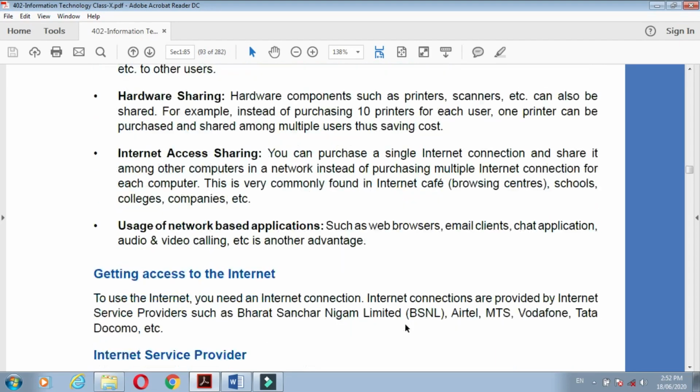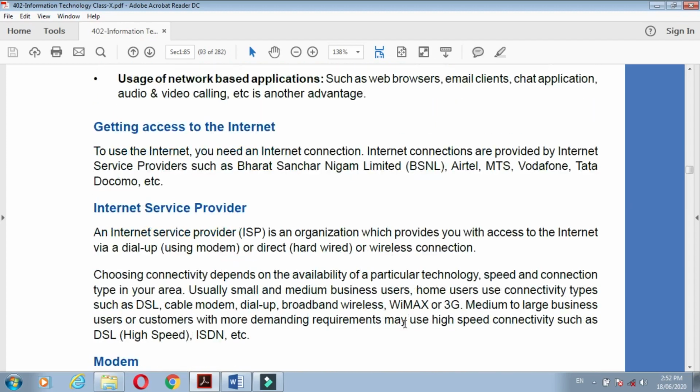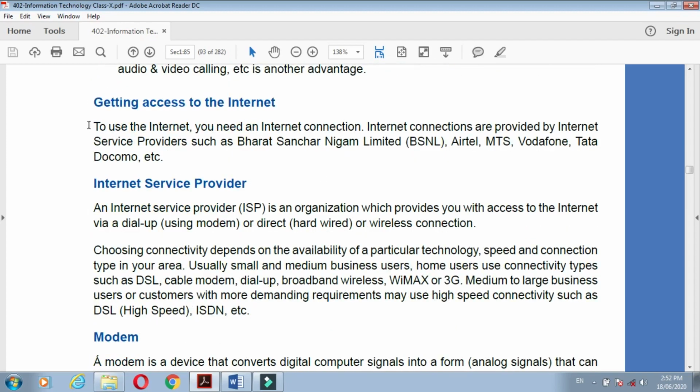Now getting access to the internet. How can we access the internet? To use the internet, you need an internet connection. Correct? Internet connections are provided by an internet service provider. Some internet service providers are present in the world and in our country also.